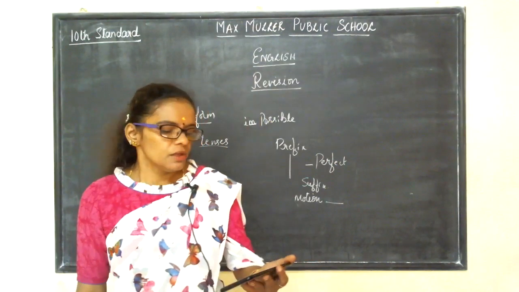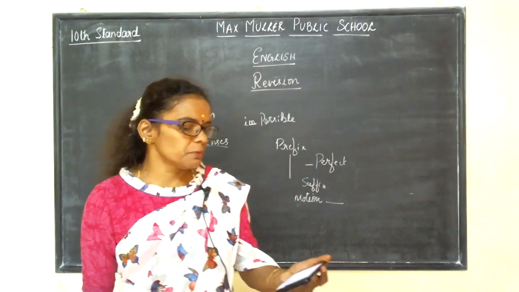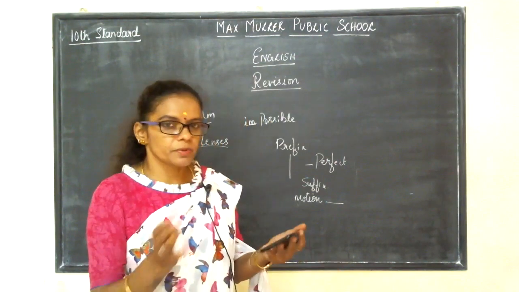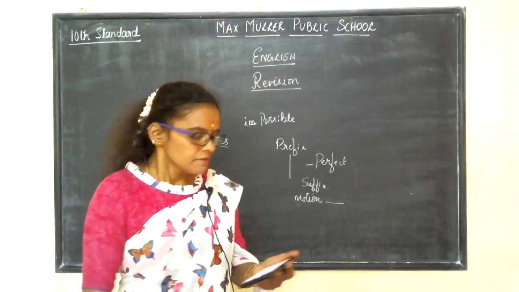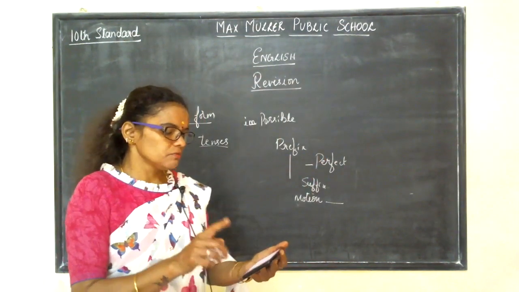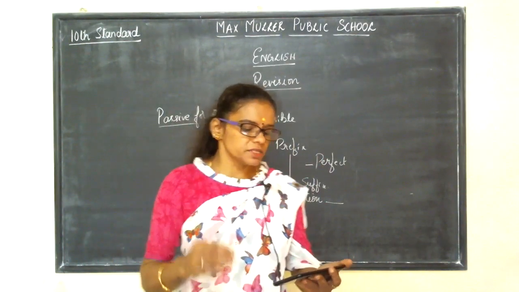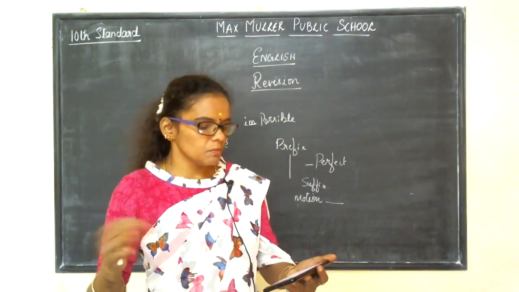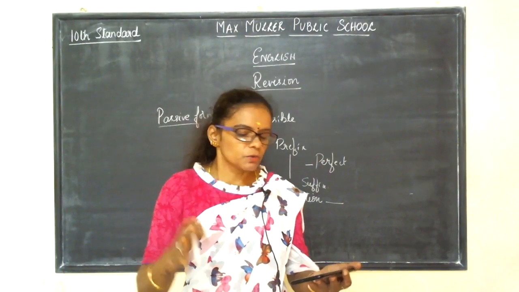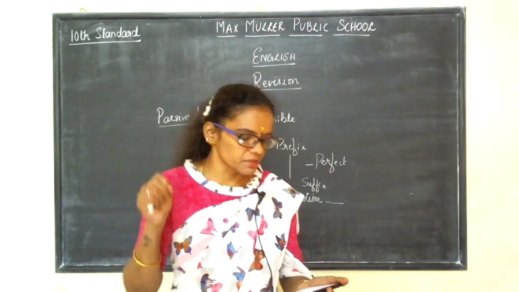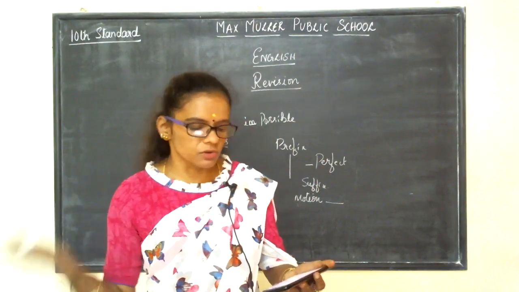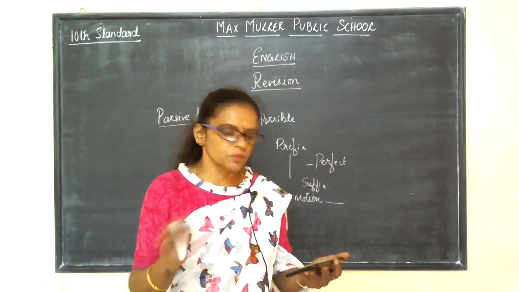Next one, the 8th one: The meeting was dash due to bad weather. Here you have been given a blank. You have to put an appropriate word to make a meaningful sentence. The options given are put on, put up with, put off, put out. Put on means to continue, put up with means to add something, put off means cancel, and put out doesn't have any meaning here.